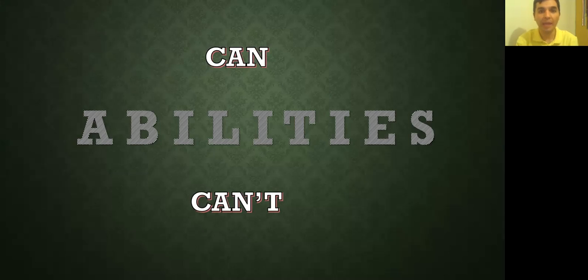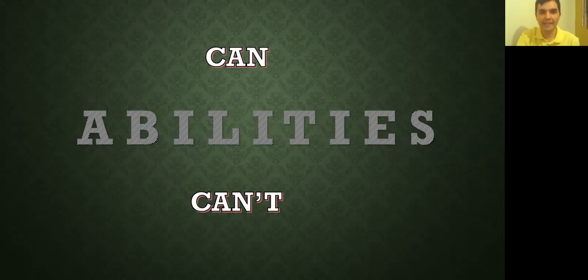When you are capable of doing something, you can do something. When you have the possibility to do something, you can do something. So remember, can and can't is an ability. If you have an ability, if you have a possibility to do something, you can.